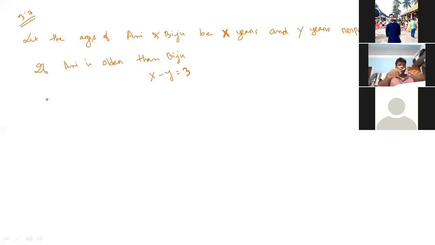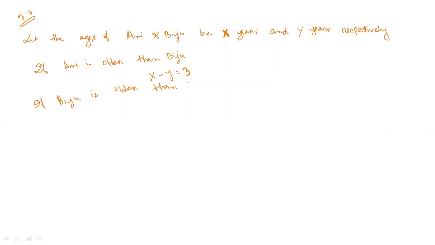Now write down, if Biju is older than Oni, then what will be the equation?